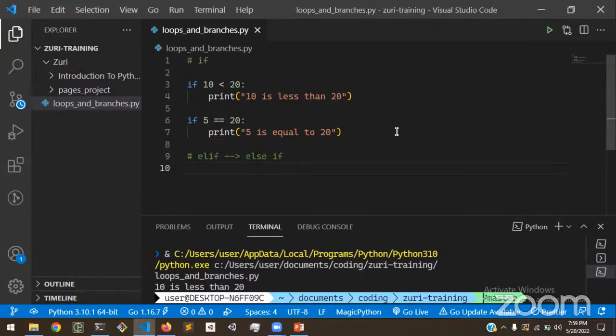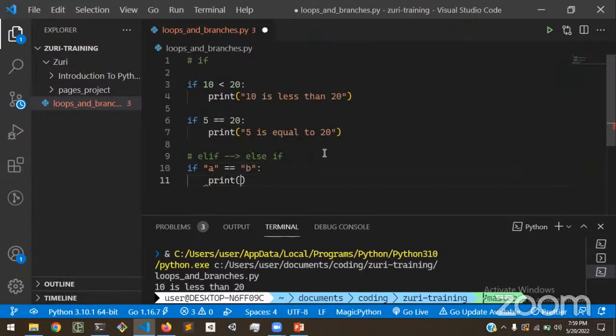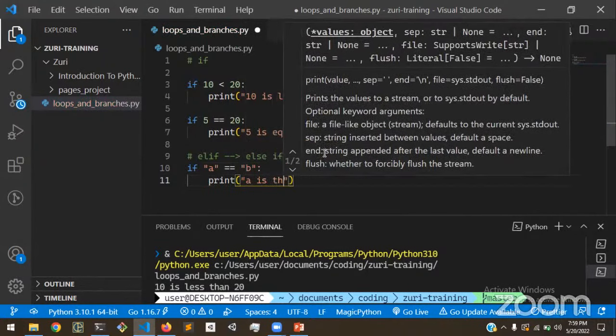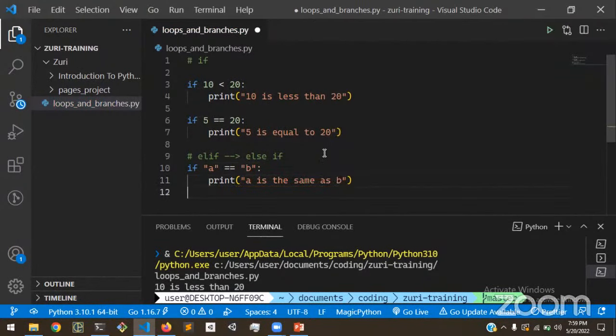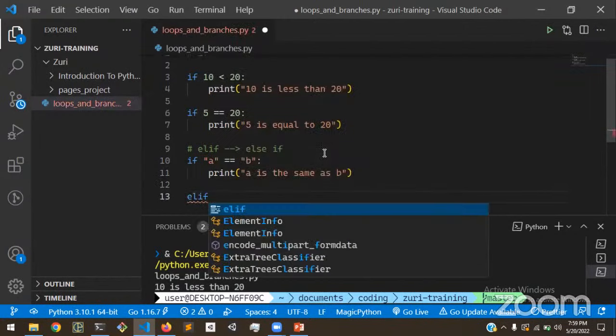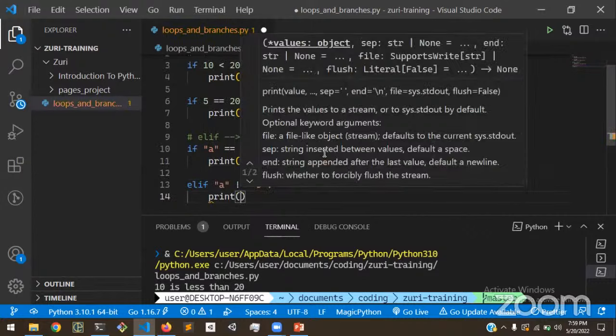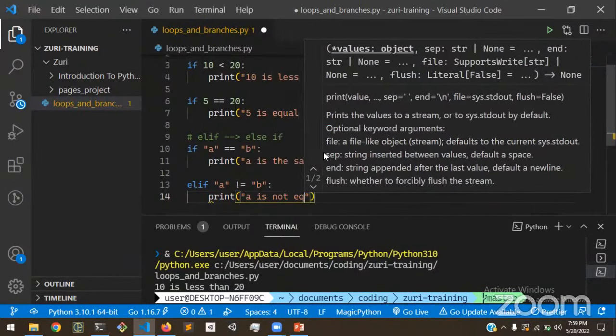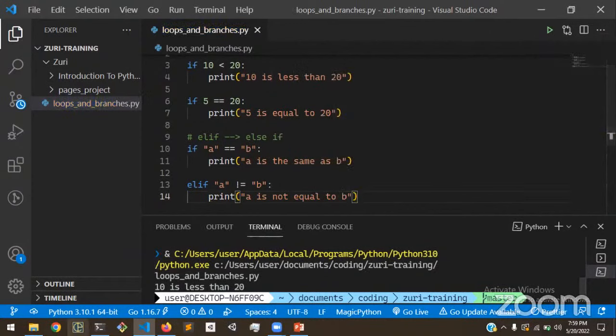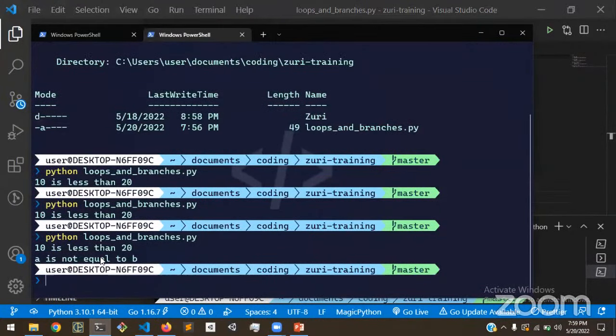An example would be: if a is equal to b. You can also make comparisons over strings. We're going to print "a is the same as b". Else if, elif a is not equal to b, you can say print "a is not equal to b". We can go ahead and run that, and we're obviously going to get the right output, which is that a is not equal to b.